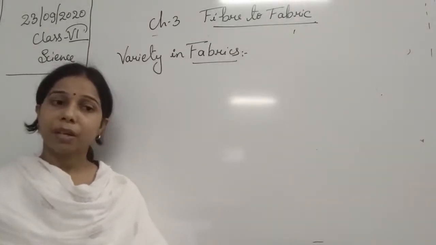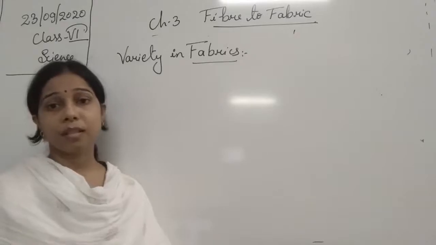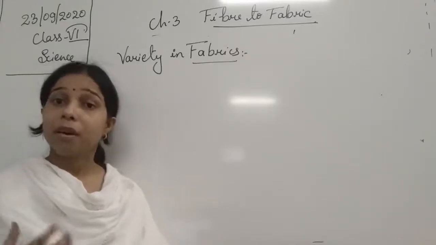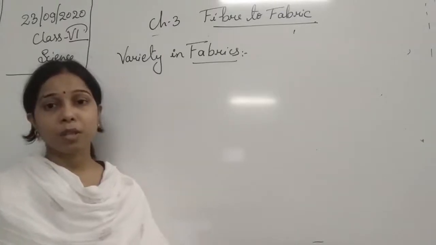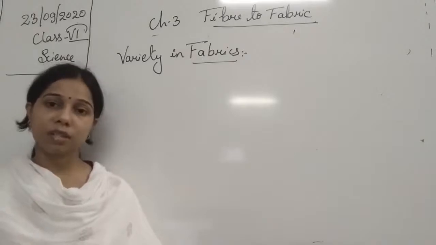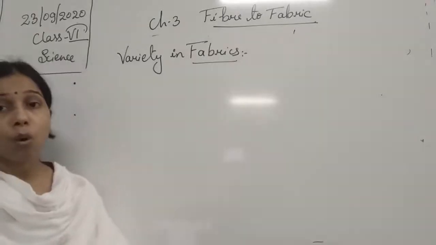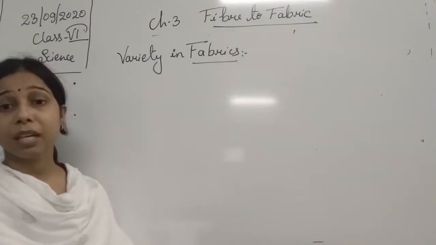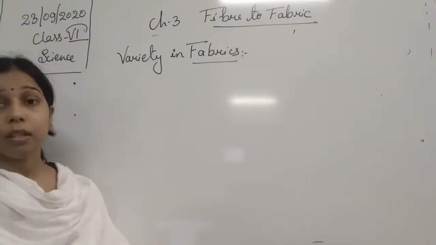You see, during the summer season we need cloth made up of cotton. During the winter we need cloth which protects us from the outer cold climate. We need fabric made up of wool, so we need woolen cloth.